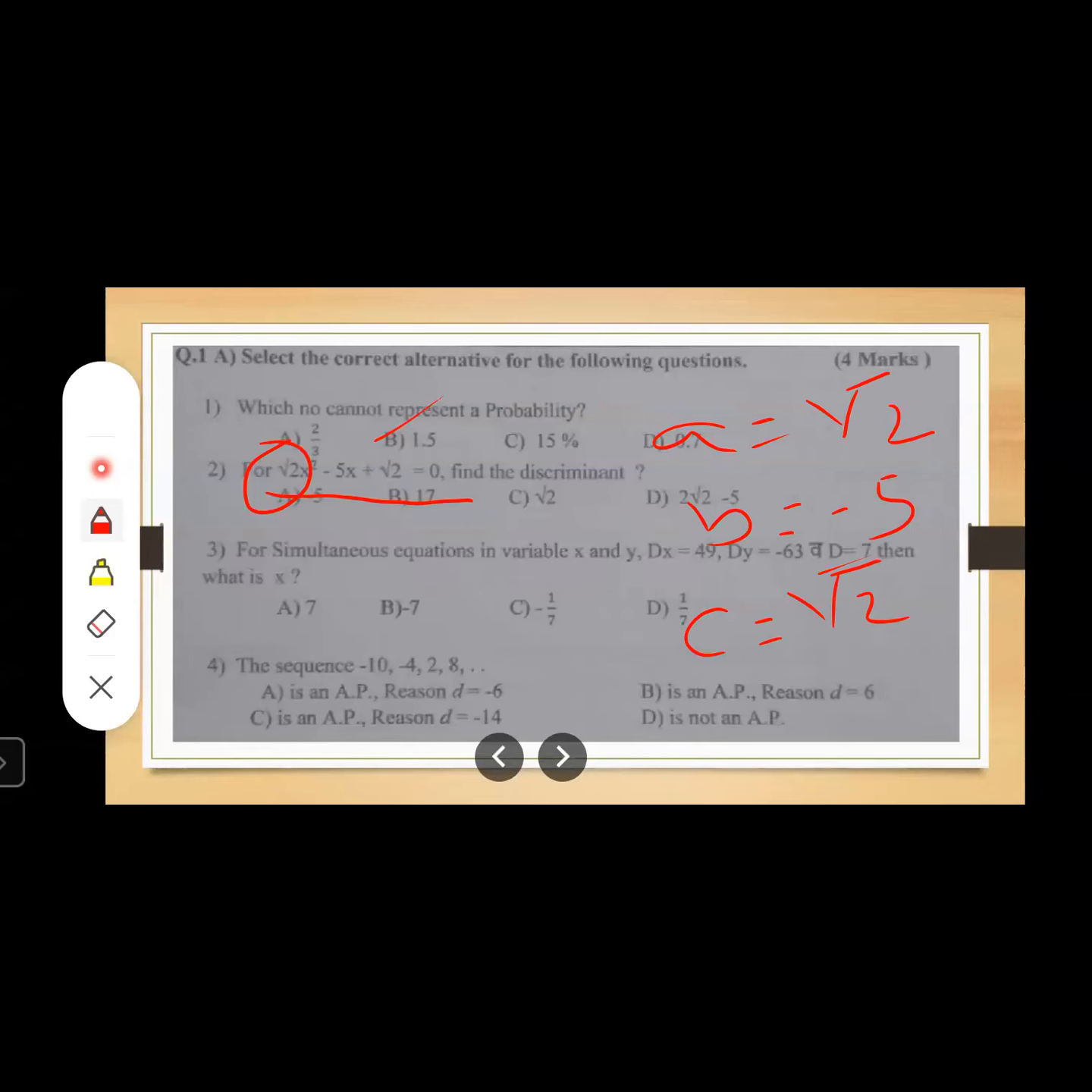Now, what we have to do? We have to find out the value of the discriminant. Discriminant means value of delta. And what is delta? Delta is equal to b square minus 4ac. Okay, when you put these values of a, b, c in this equation, b square minus 4ac, I will get the value as 17. See students, I'm not solving this in detail.